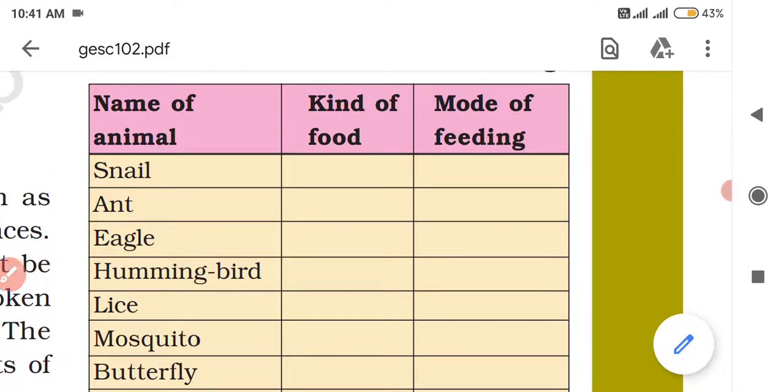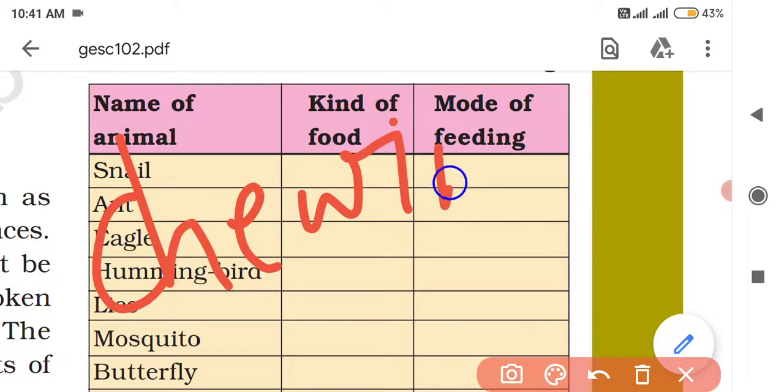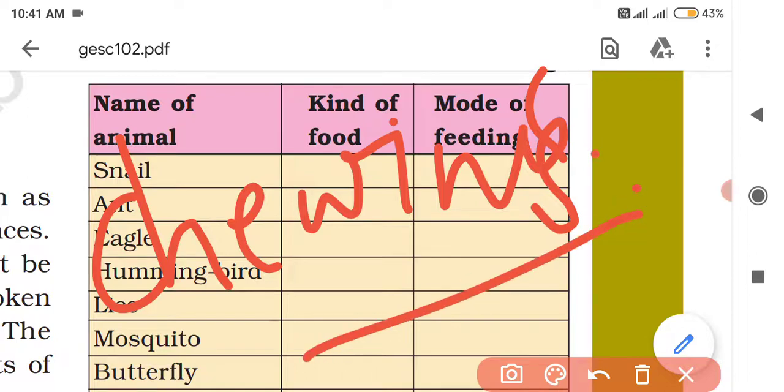Next, what is the mode of feeding? They generally chew. Chewing. Ants feed on plant material and other animals by biting and chewing the food materials.